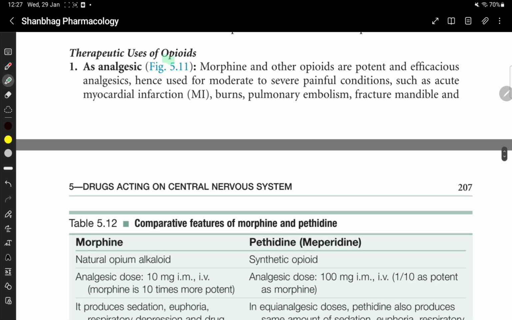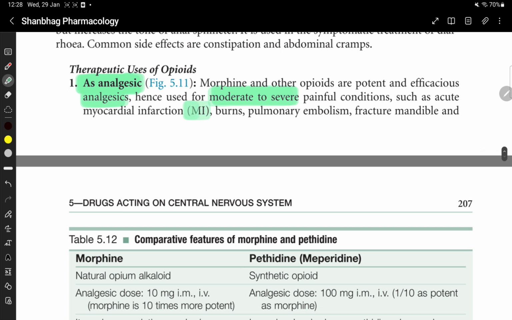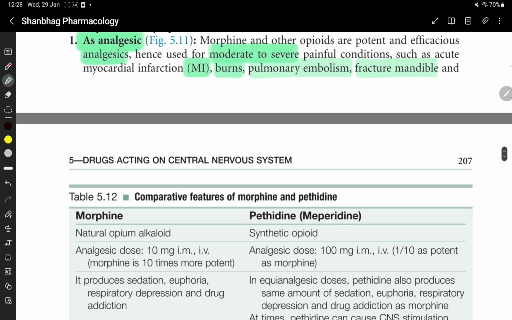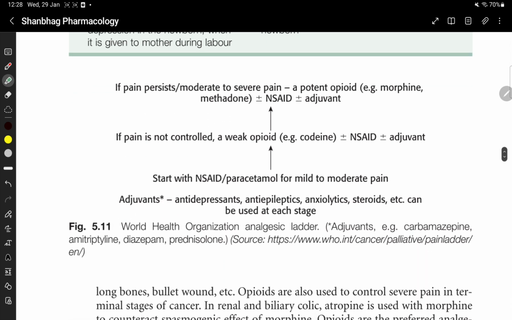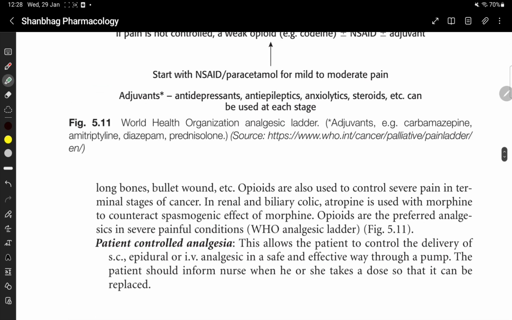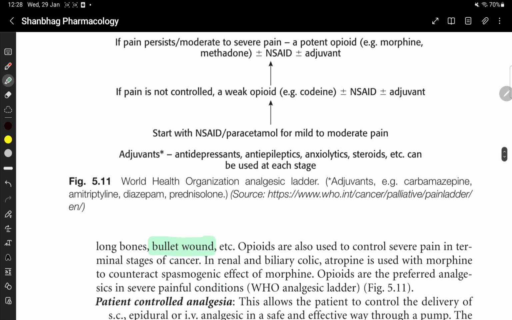Let's see the therapeutic uses of opioids as analgesic. Morphine and other opioids are potent and efficacious analgesics, hence used for moderate to severe painful conditions such as acute myocardial infarction, burns, pulmonary embolism, fracture mandible, and bullet wound with fracture of long bone.